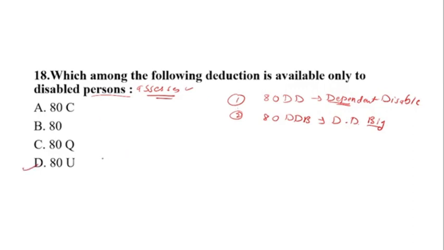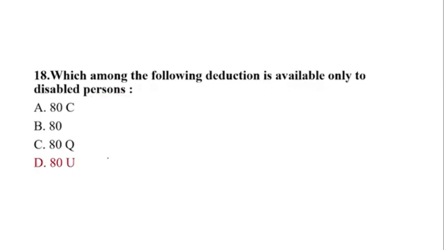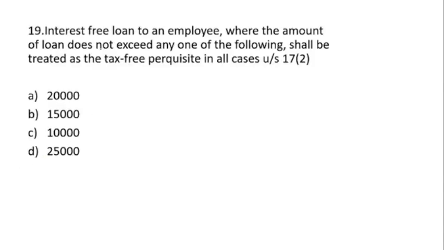Section 80U is for the assessee, if the assessee is disabled. So here is the right answer. Then, question number 19 is quite different from the deductions questions. Question 19: interest free loan to an employee where the amount of the loan does not exceed any one of the following shall be treated as a tax free perquisite in all cases under section 17(2).